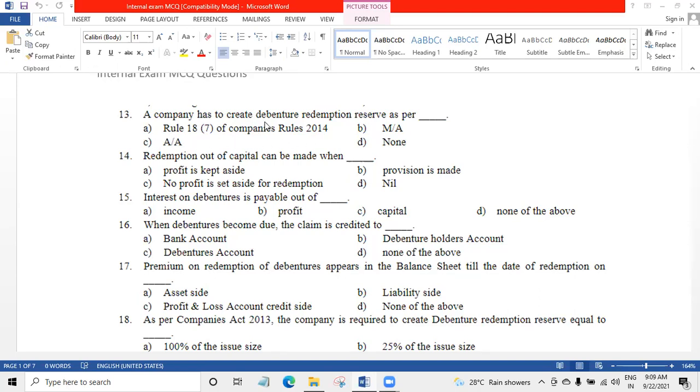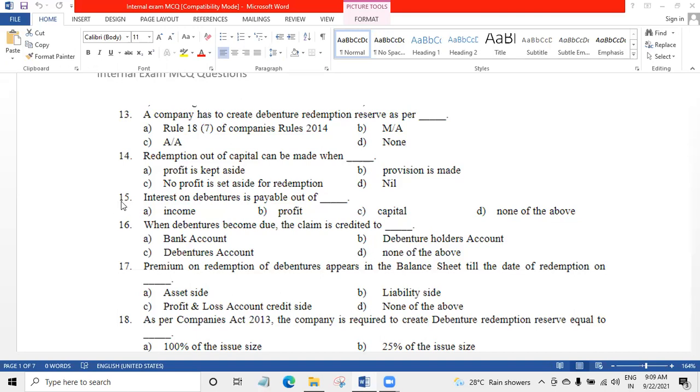Rule 18 ke hisab se DRR create karna hai. 13th answer is A. 14, redemption out of capital can be made when profit is kept aside, provision is made, no profit is set aside for redemption, nil. Answer is 14C, when no profit is set aside for redemption.